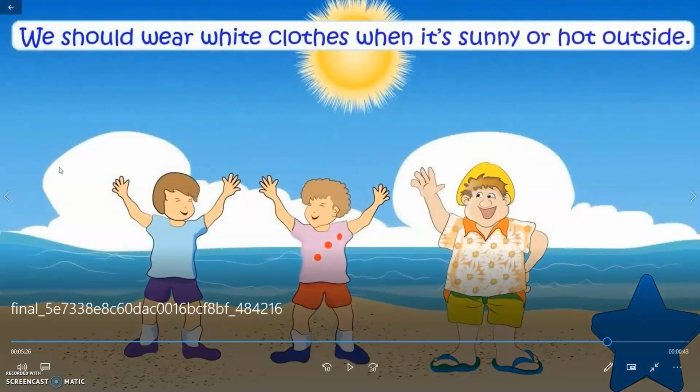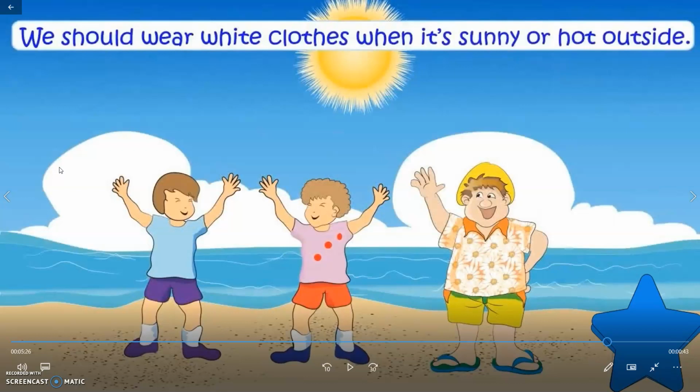Okay, now think, you're on a hot sunny day, what should you wear? Should you wear a dark color cloth or a light color cloth? Okay, now you have given it some thought. Actually, you should wear light colors like white or like this one, baby blue, it looks like the sky.